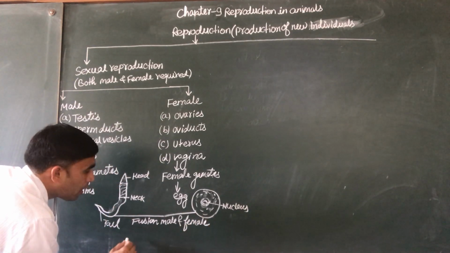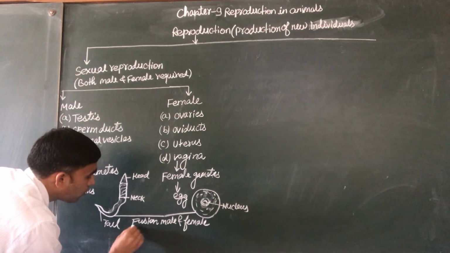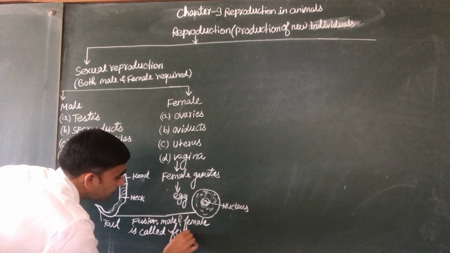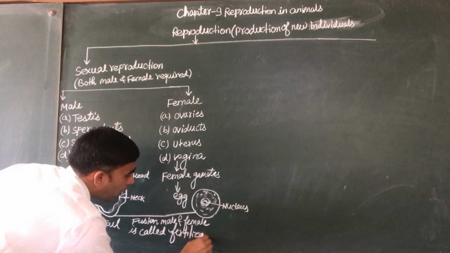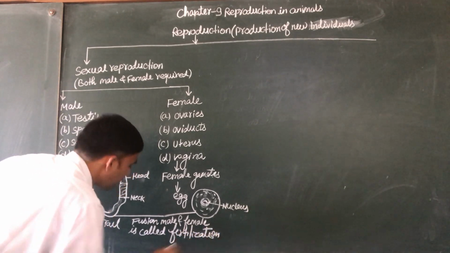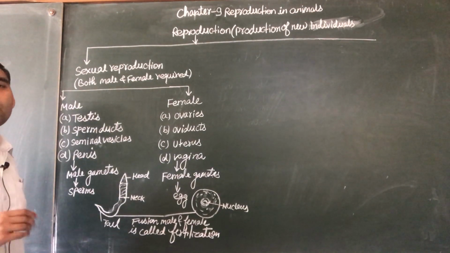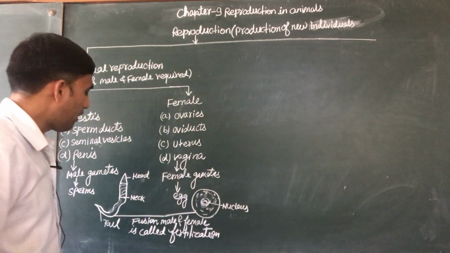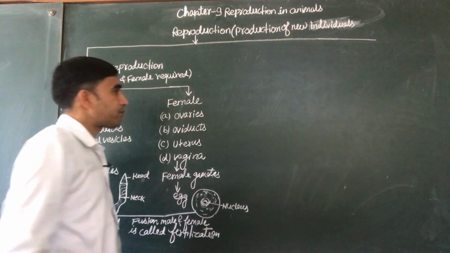And fertilization is of two types: internal fertilization and external fertilization.